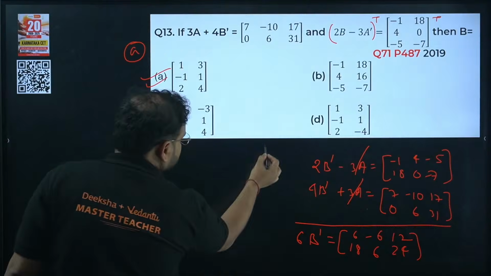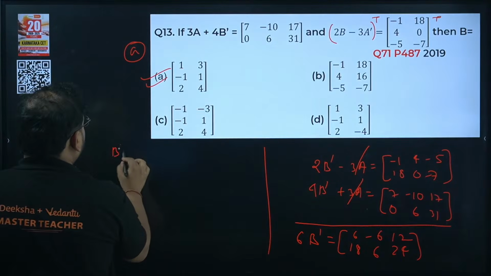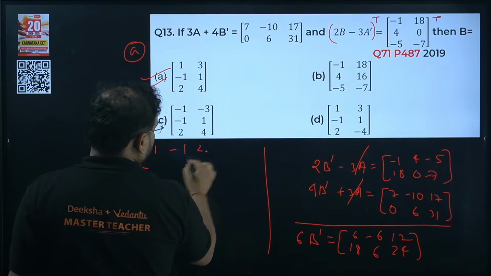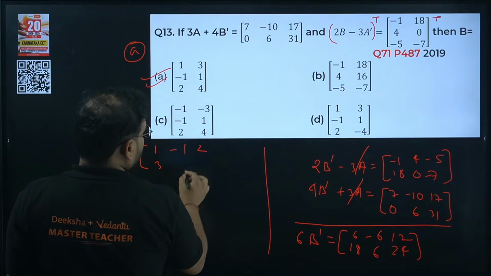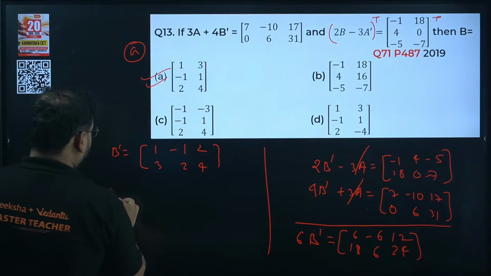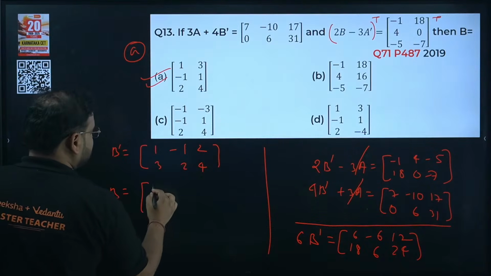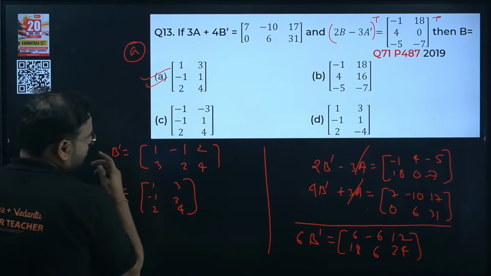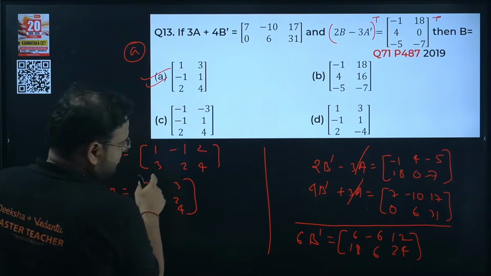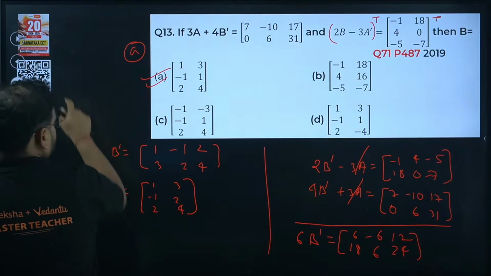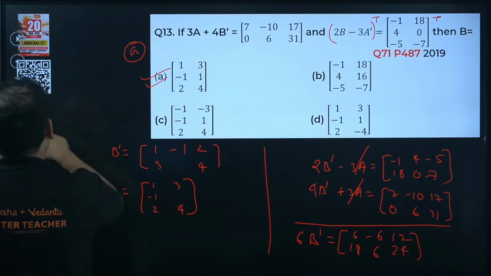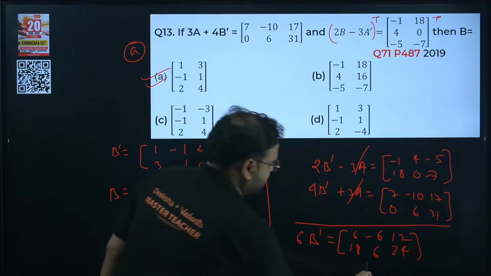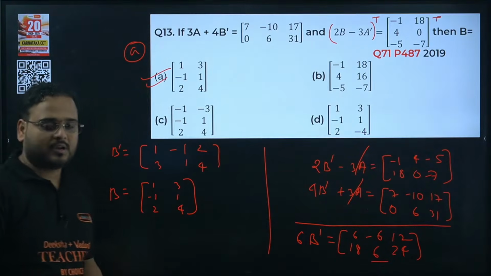That's 6b dash. So simply b dash will become what? 1, minus 1 and 2, and we have 3, 2 and 4. If you write in the column way, if you write the transpose of this, you'll have the answer as 1, minus 1 and 2, 3, 2 and 4. That's 3, 2 and 4 or 3, 1 and 4? 3, 1 and 4, sorry, my bad. 3, 1 and 4, because if you divide by 6, it will be 1, no? Here we have 6 actually. 3, 1 and 4. Clear?